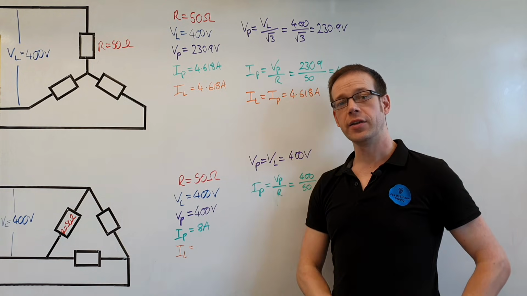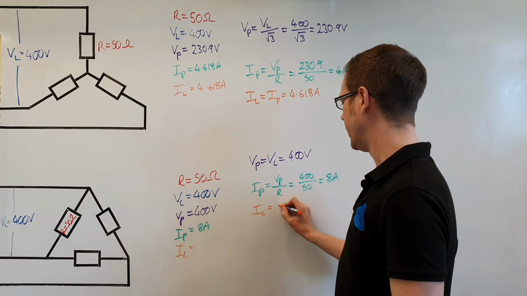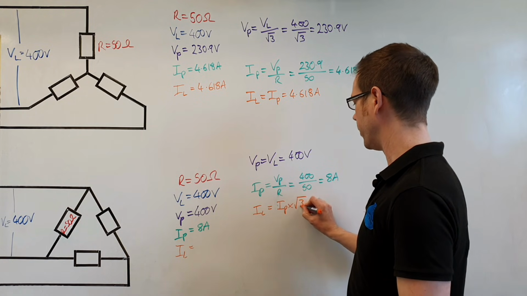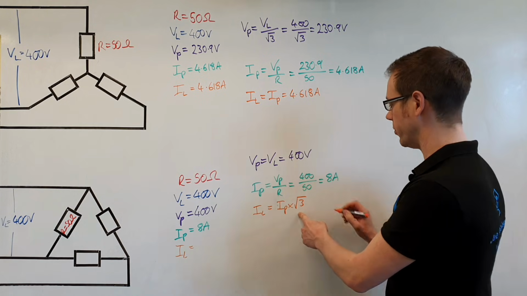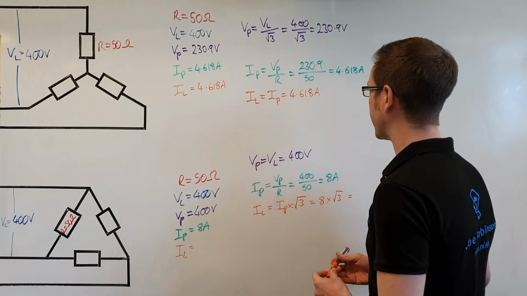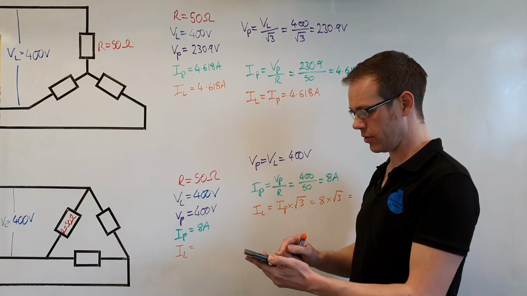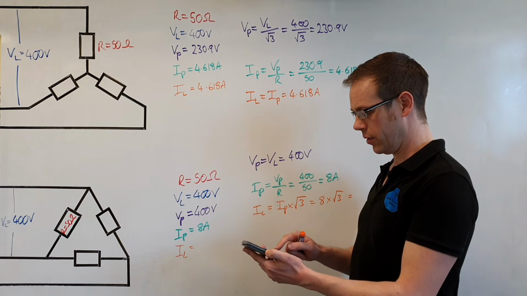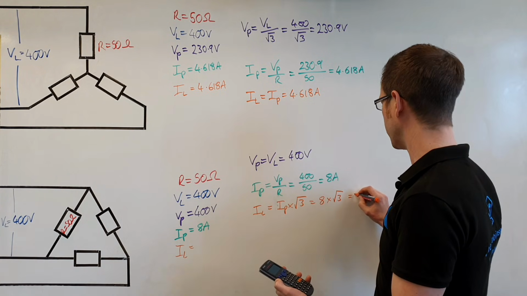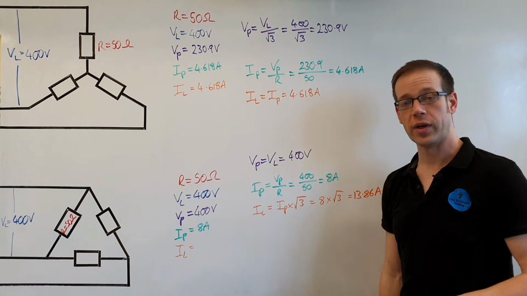Next, we need to find our line current, and if you remember from the previous answer, the line current is equal to the phase current multiplied by that very important number, √3. So line current is equal to phase current times √3. So we've got 8 times the square root of 3. And if you do that calculation, 8 times the square root of 3, you will get the answer to the line current, which is going to give us 13.86 amperes. So that's the answer to question 4.